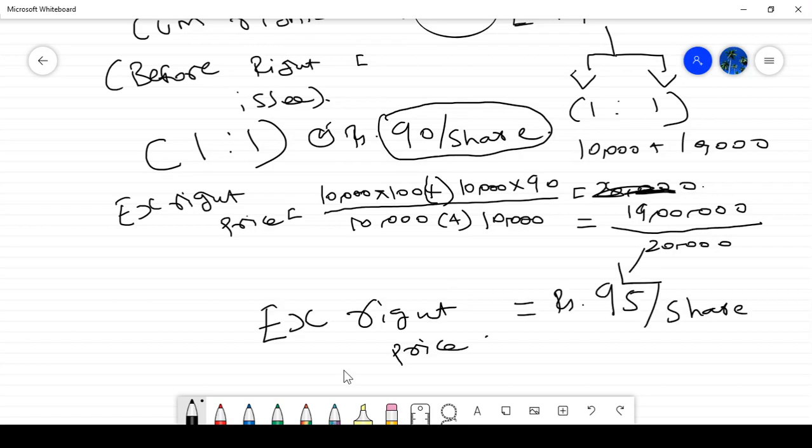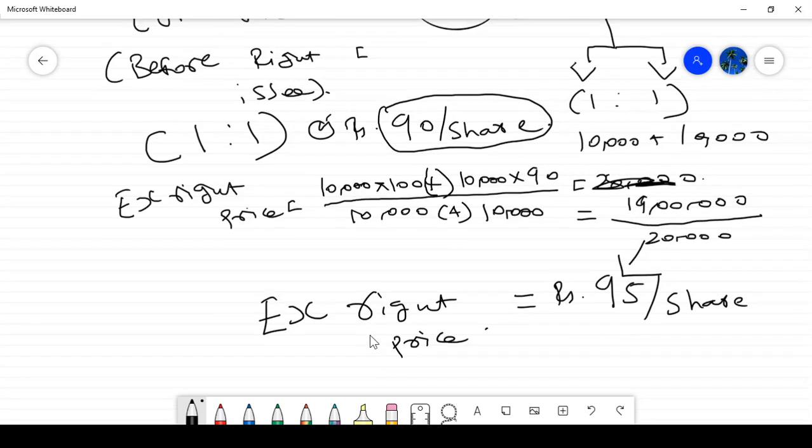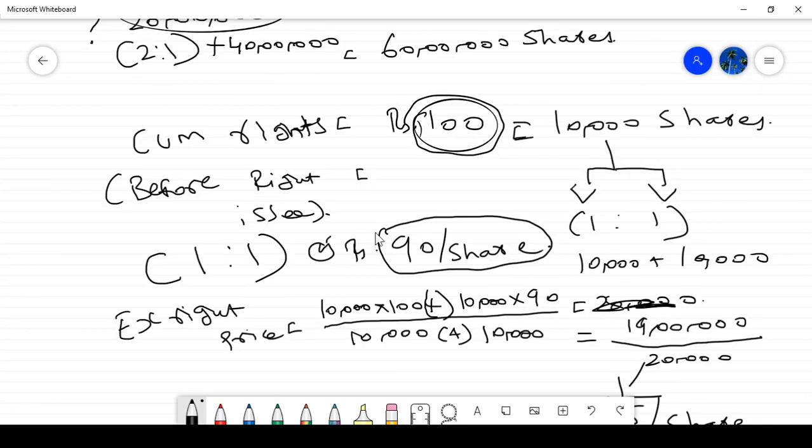This is my ex-rights price. Before the rights issue, my share price is 100. Fair value is 100. I made a rights issue at 90 per share. I offered at 90 per share. Because of this, what happened?